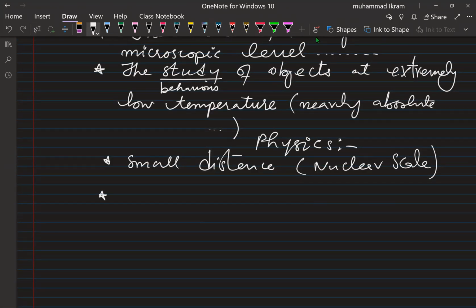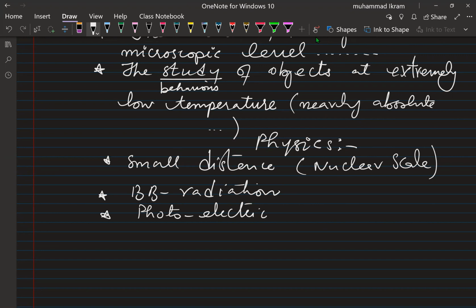There are other effects also. For example, the black body radiation, and the photoelectric effect. The photoelectric effect is the interaction of energy or radiation with matter, which is beyond the framework of classical mechanics.